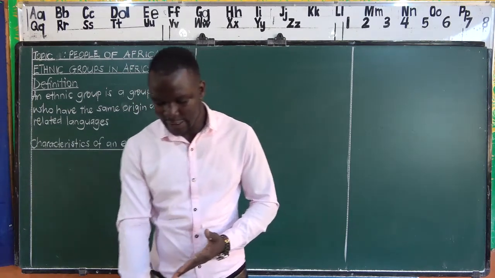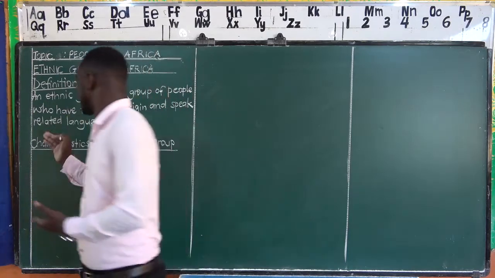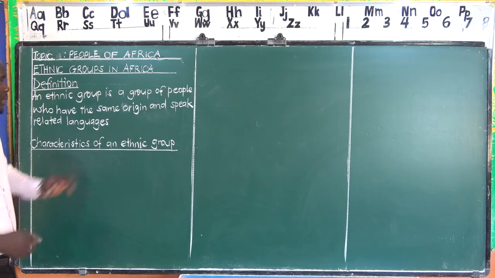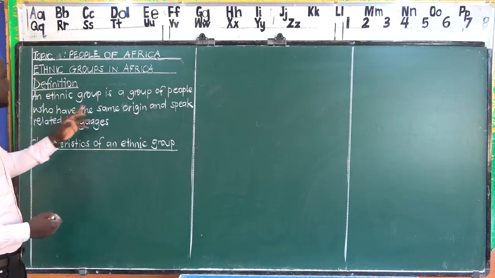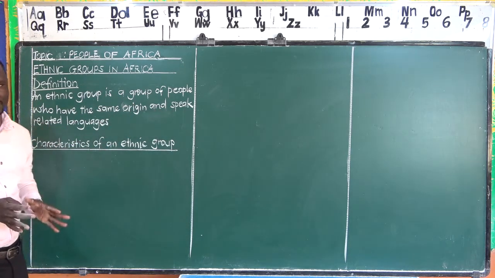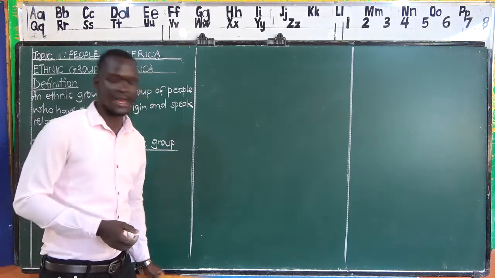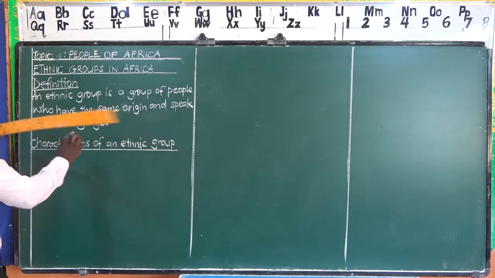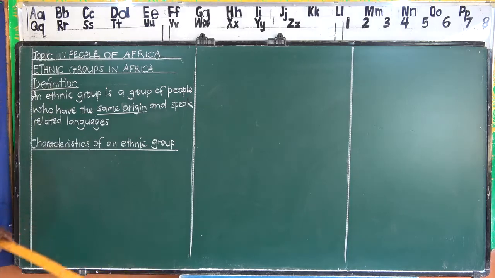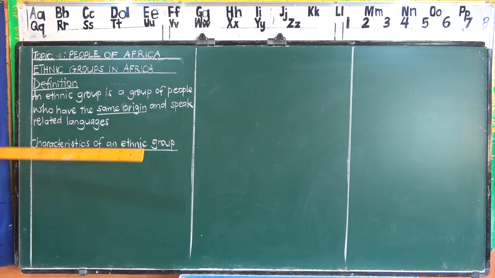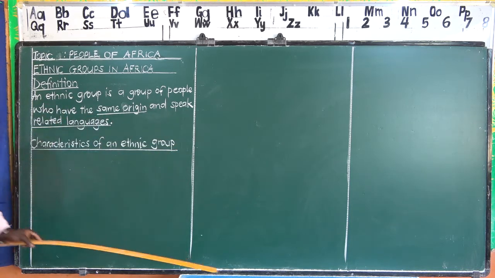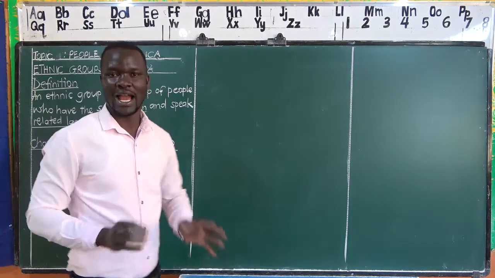We are going to begin by defining the term ethnic group. An ethnic group is a group of people who have the same origin and they speak related languages. That is what we mean by an ethnic group. Keywords we need to take note of are: these people have the same origin, that is the point I've underlined, and the languages that they speak are related. That forms what we call an ethnic group.